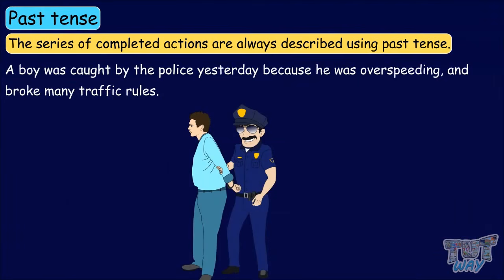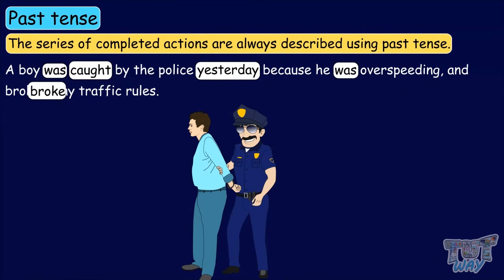A boy was caught by the police yesterday because he was overspeeding and broke many traffic rules. Here again, we have described so many actions that have already taken place, and so we have used the second form of verbs here. So kids, today we learned a lot about past tense, but there's much more to it, which we will learn in our next assignments.